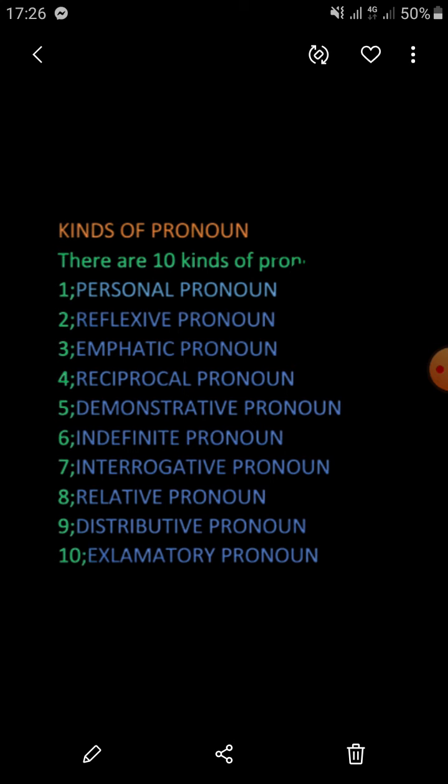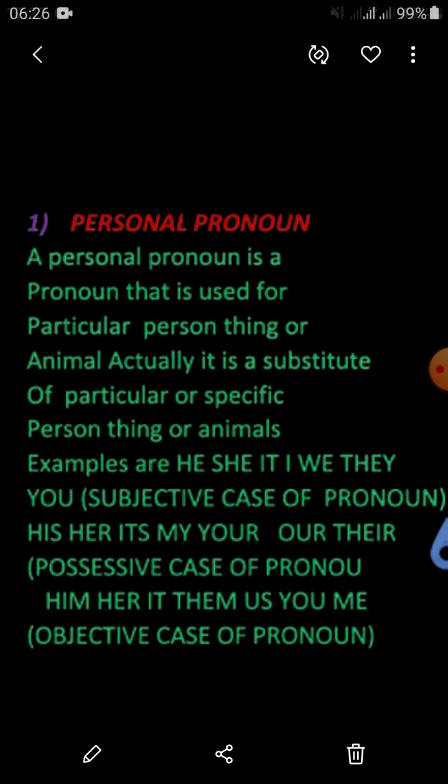As far as the kinds of pronouns are concerned, there are 10 kinds of pronoun. First, personal pronoun. Second, reflexive pronoun. Third, emphatic pronoun. Fourth, reciprocal pronoun. Fifth, demonstrative pronoun. Sixth, indefinite pronoun. Seventh, interrogative pronoun. Eighth, relative pronoun. Ninth, distributive pronoun. And tenth, exclamatory pronoun. So these are all 10. Let's discuss one by one.